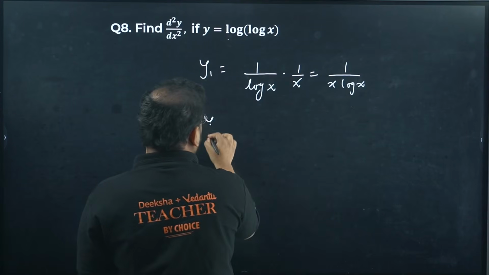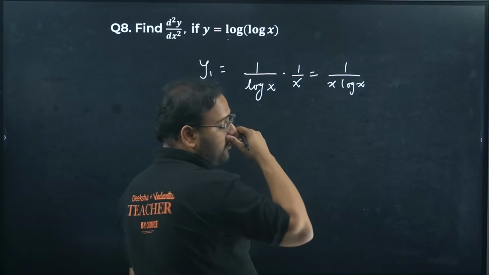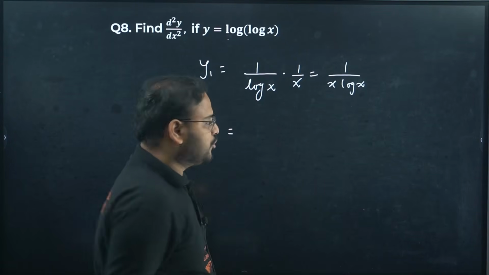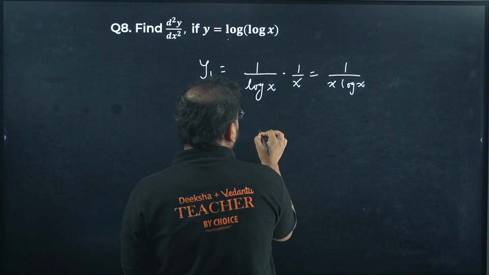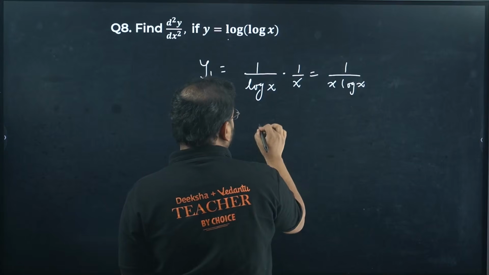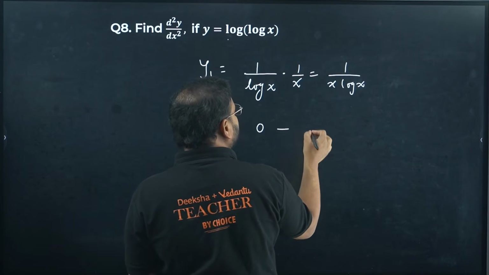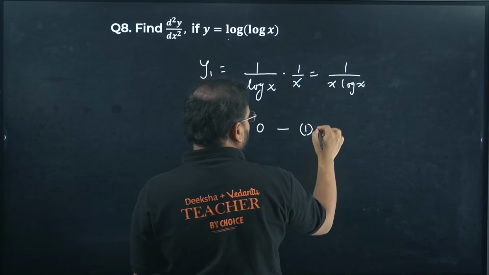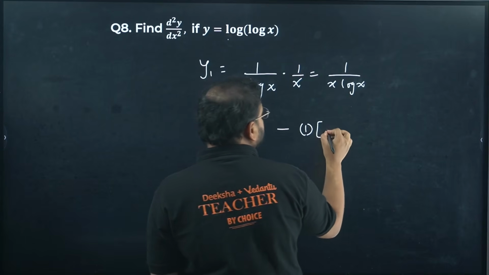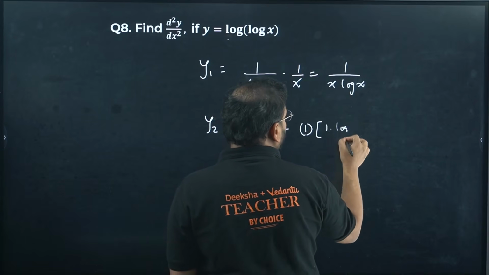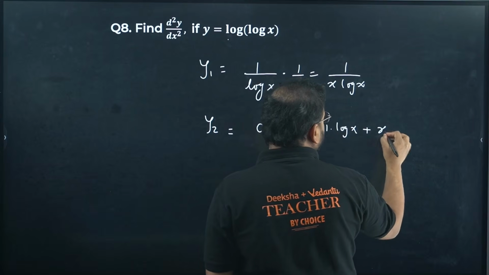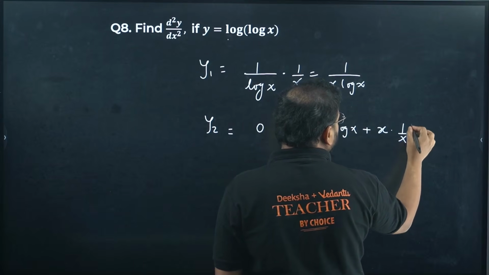Now differentiate y2. You're going to use what over here? Use the quotient rule. Differentiate the numerator. Derivative of the numerator will be what? Constant. So 0. Forget about anything over here. Minus. This time 1 you keep as it is. Differentiate x log x. So you're going to get x as 1 and log x as it is, plus x as it is. Differentiate log x. So 1 by x.